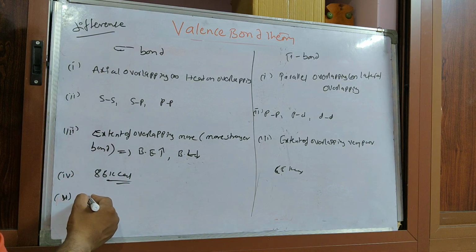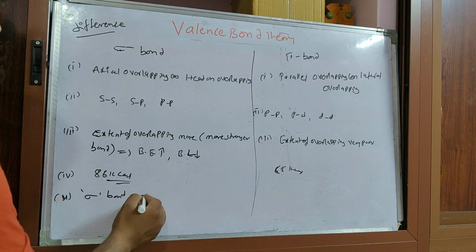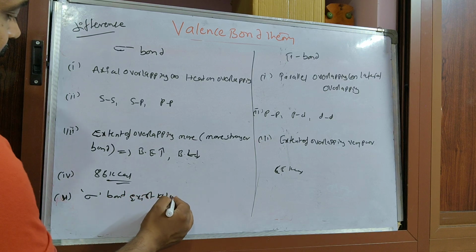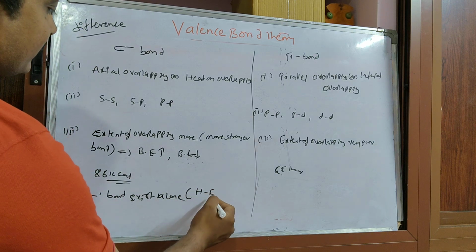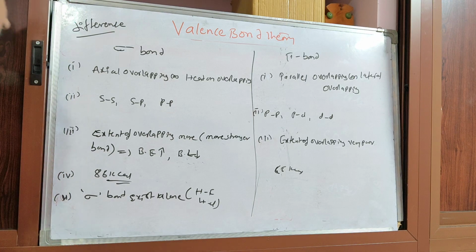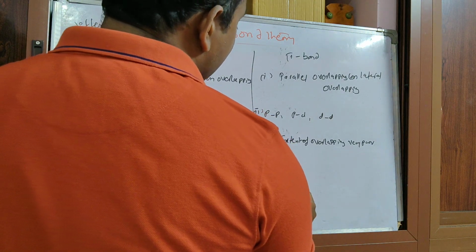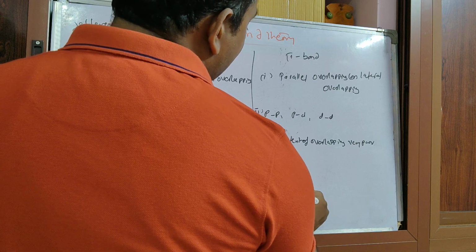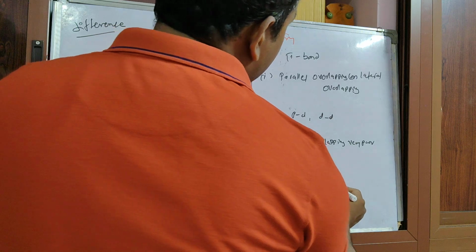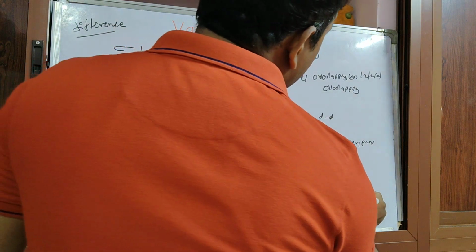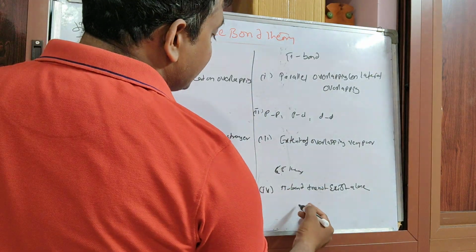The fifth point: a sigma bond exists alone, and it can exist as a single bond, as in HF, HCl. But a pi bond does not exist alone. It will always exist with a sigma bond.